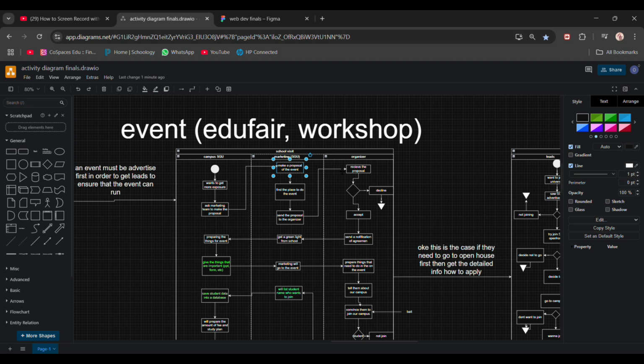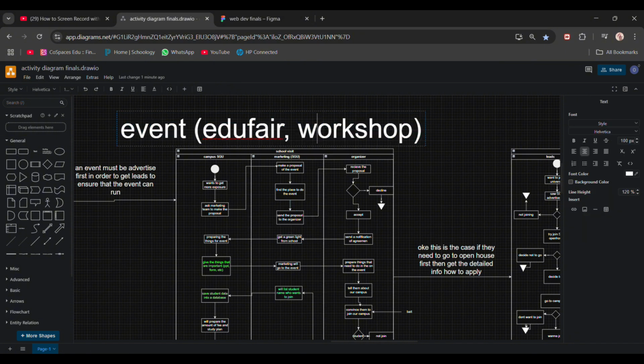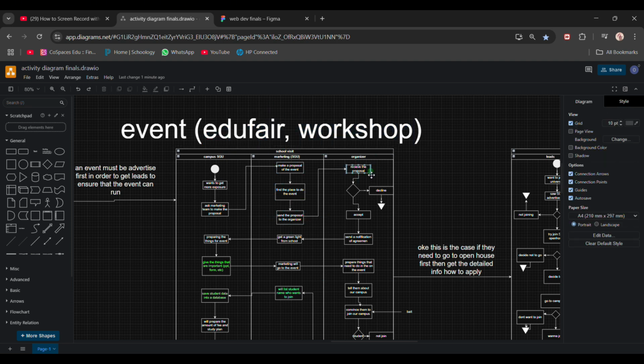If we want to make a workshop, we also need to have a proposal for the logistic team to help. Then we find the place to do the event and send the proposal to the organizer. In the case of a workshop, the organizer means the logistic team, and if it's the edu fair, it's the outer organizer. They receive the proposal and decline or accept it.